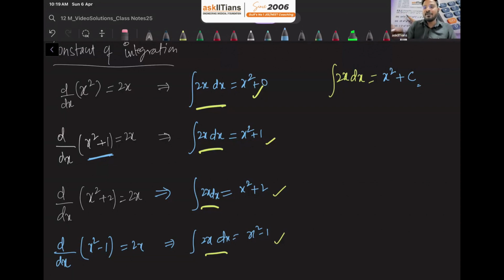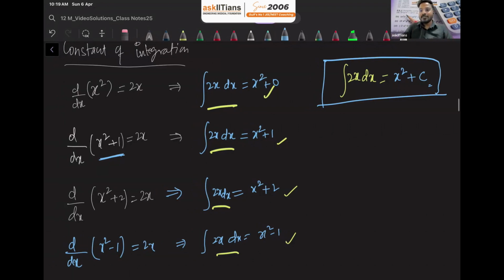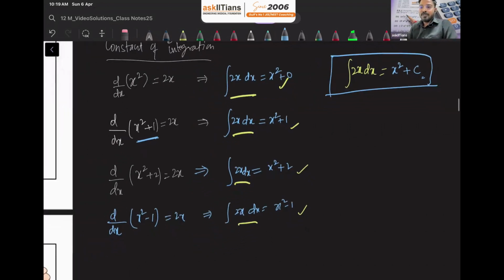This is going to represent everything. It is 0 here in the first one, so c can be 0, then 1, 2, 3. So c is an arbitrary constant, meaning it's a number, a real number, you can say. So this plus c is representing all the infinite answers for this integration. So that is the role of the constant of integration.